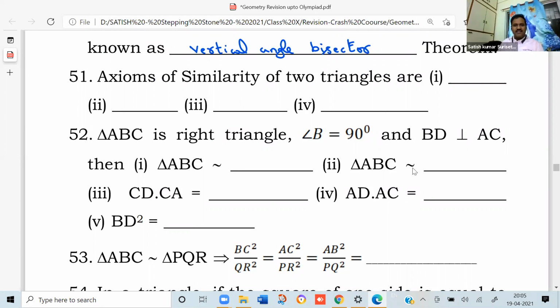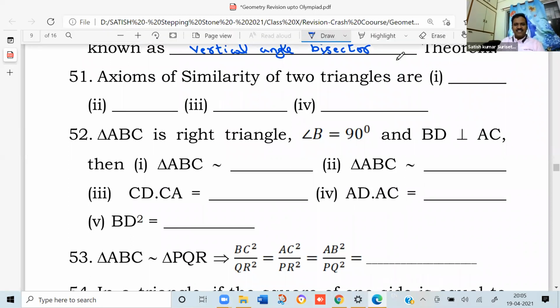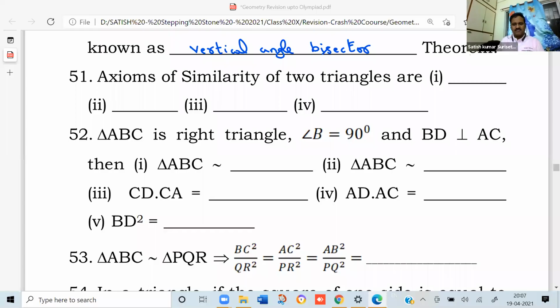Axioms of similarity of two triangles are. So, what are the axioms of similarity of two triangles? You can say these answers easily. Okay, let me write yourself first these answers and then we'll discuss. See the next.